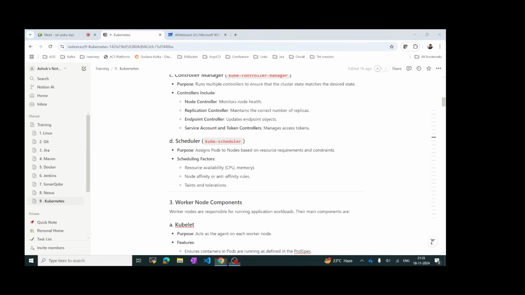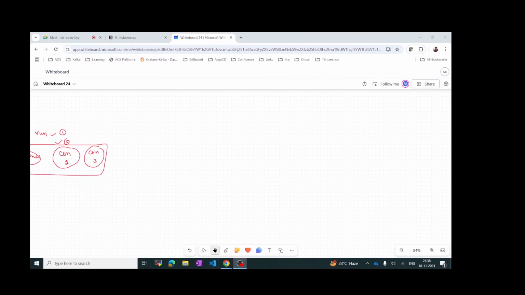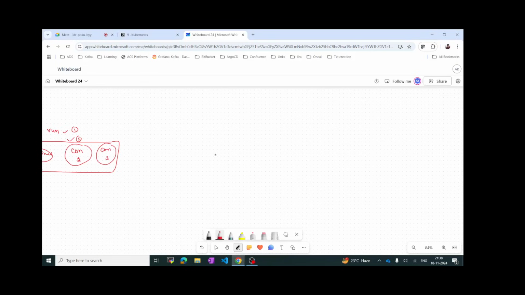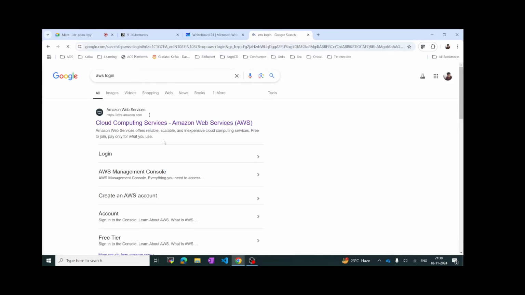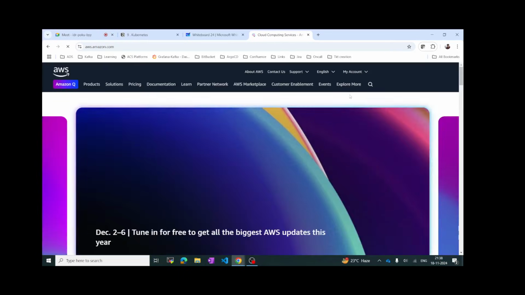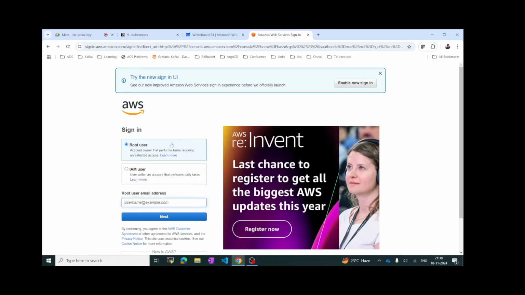Okay, so for practicing, we can use Minikube. Minikube is a mini version of a Kubernetes cluster. So let's quickly create an EC2 instance, try to install this Minikube and see how it works. Will Minikube be used in production as well, or only for testing purposes? No, only for practice. Okay.